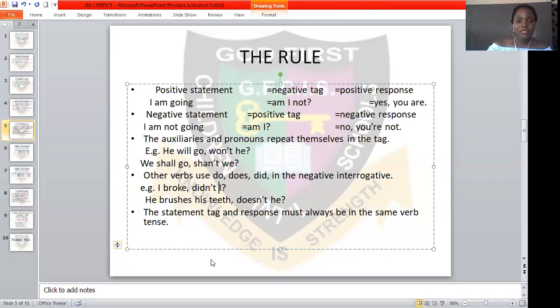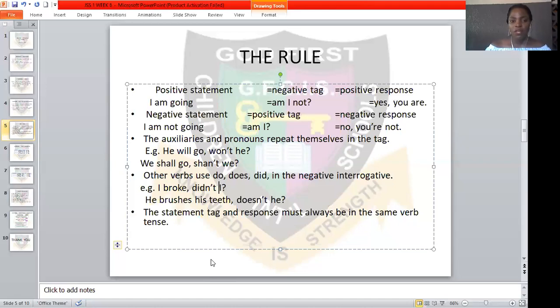Then the last rule is this: the statement, tag and response must always be in the same verb tense. So you must not change the simple present tense to the simple past tense. It must remain in the same tense.